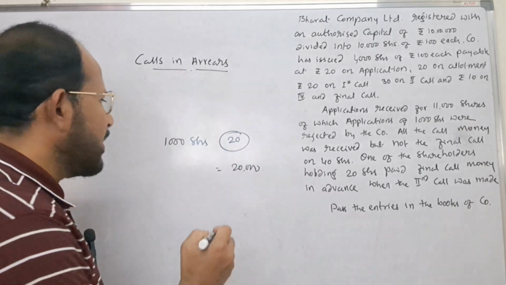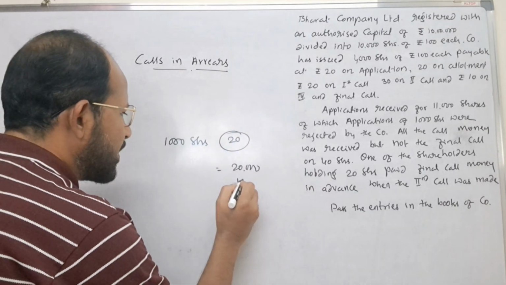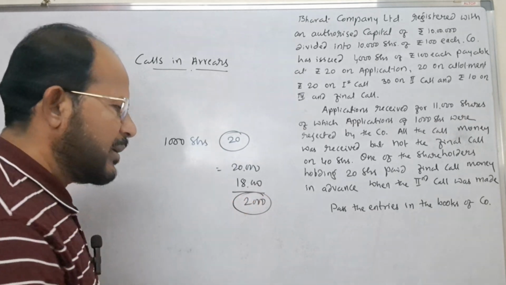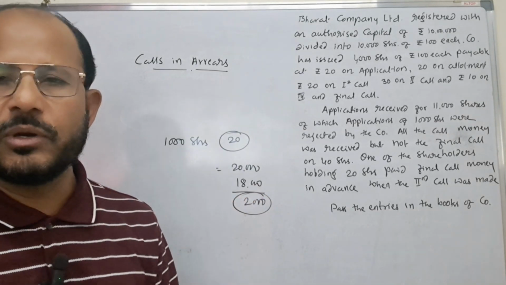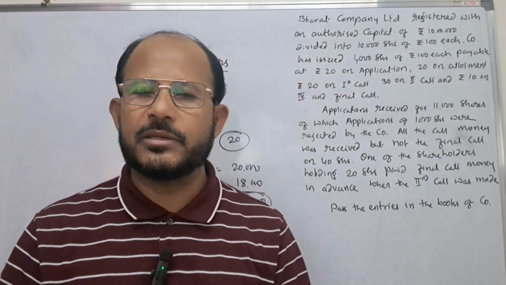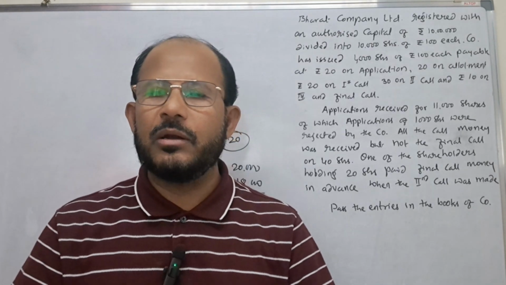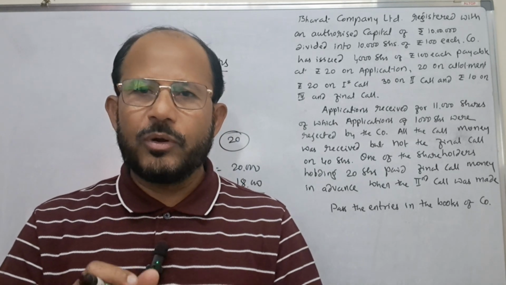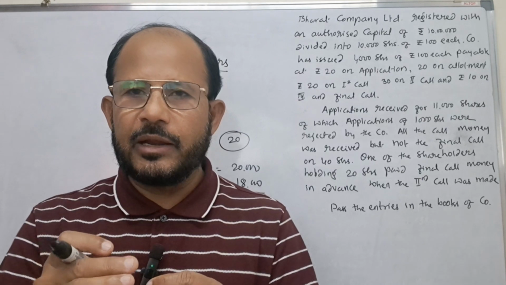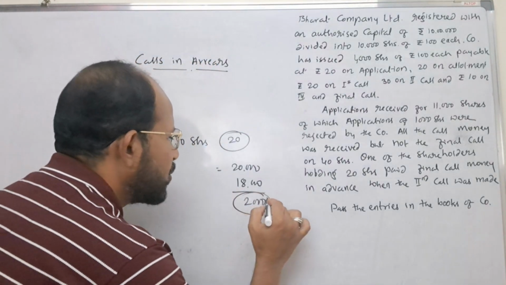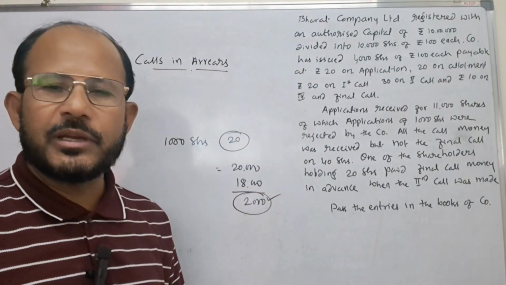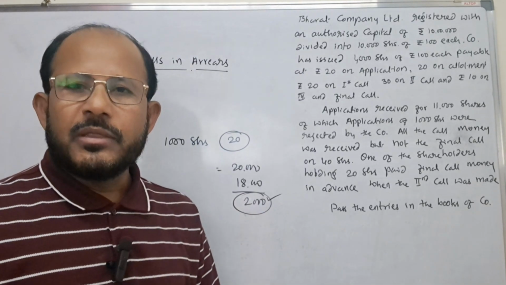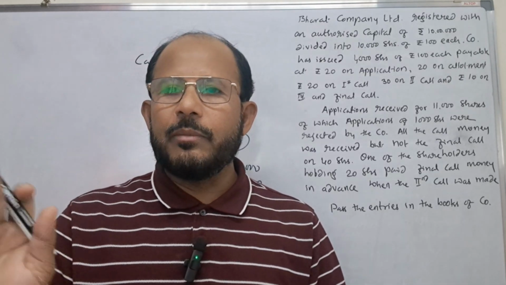Instead of 20,000, if the company collects only rupees 18,000, then rupees 2,000 which is not received by the company from the shareholders is called calls in arrears. The company has already made the call, but some of the shareholders have not paid the call money. Therefore, whatever amount is not collected yet by the company, that is rupees 2,000 here, is called calls in arrears. Whenever calls in arrears is given, that account is to be debited.